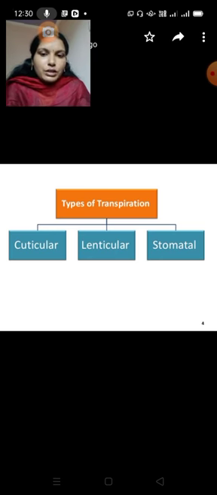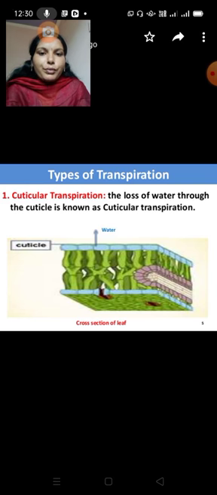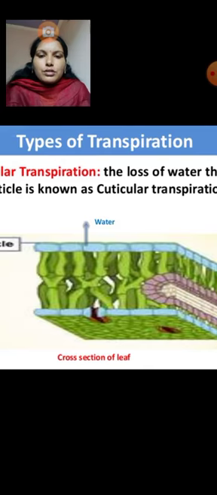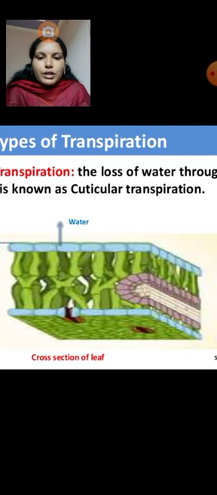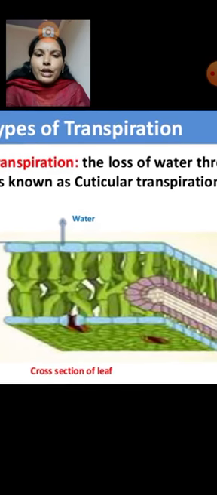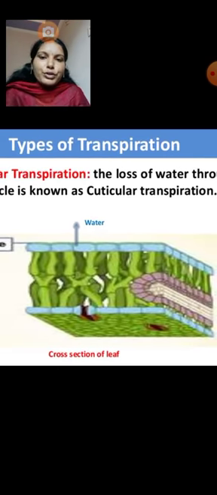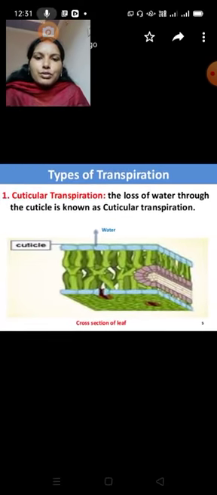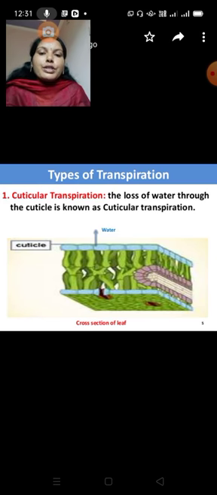Here the first type of transpiration is cuticular transpiration. Here we see that the cuticle will be present. The layer above the epidermis is the cuticle. Through this cuticle water is lost. The loss of water through the cuticle is known as cuticular transpiration.